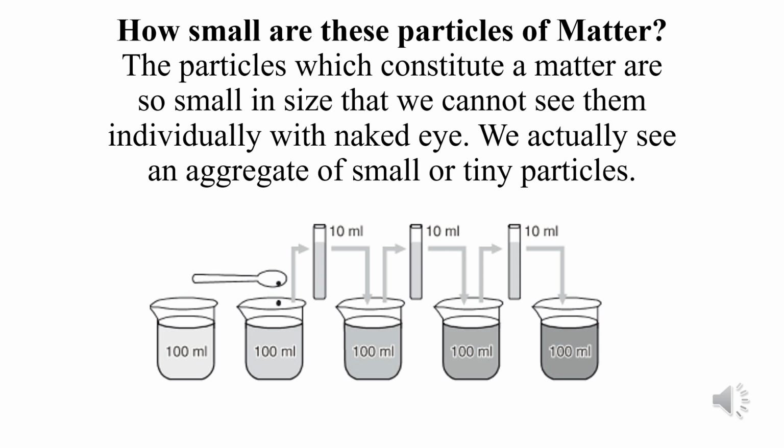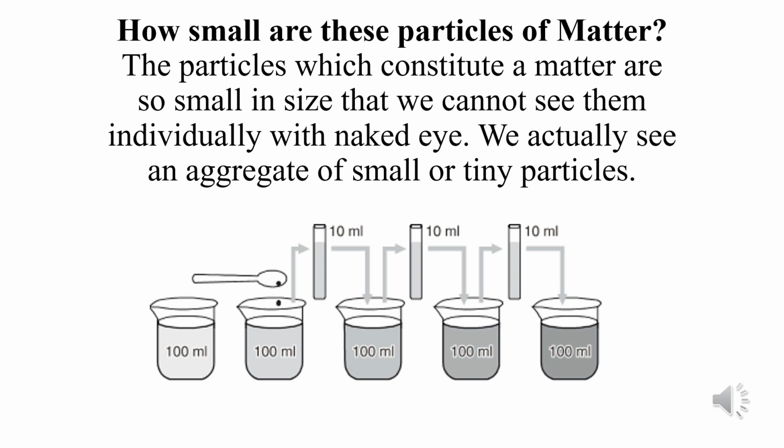If slowly I will take 10 ml from the second beaker and I will add 90 ml to it, again I will observe the intensity of the color which was earlier has now reduced. And on successive dilution I will observe the intensity of the color will be lesser. So students, if the intensity of the color is reducing on dilution, what does this show? That the ink is dividing itself into smaller and tinier particles to such an extent that even on huge dilution, small tinge of color will be observed.